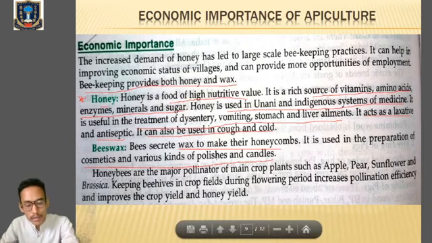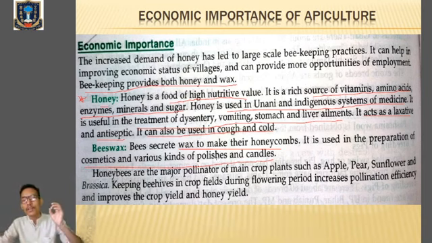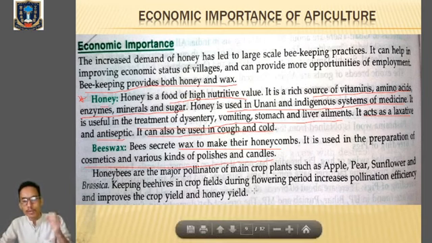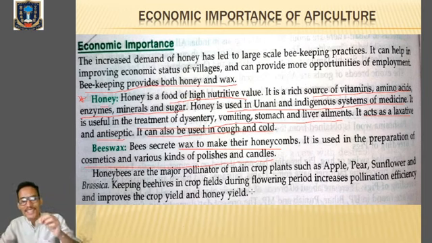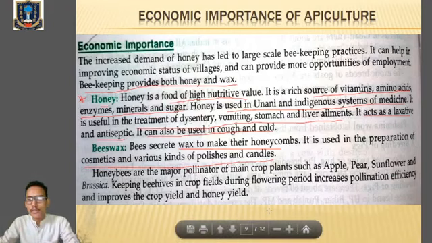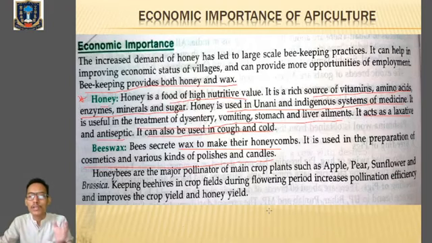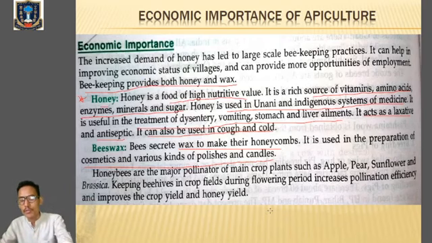Clear? And the next important thing is that honeybees are an important pollinating agent, because most of the plants, most of the crops are dependent on honeybees for their pollination. Clear? So kindly go through the economic importance of apiculture.